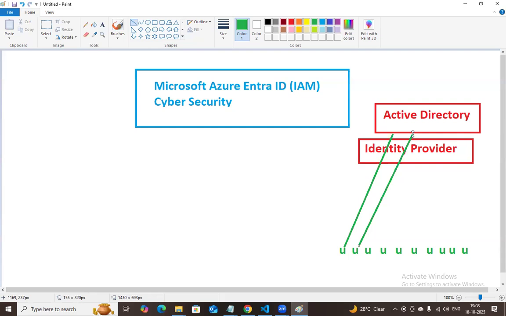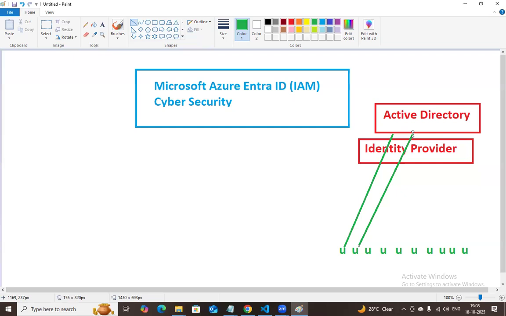So not every person can access the total Active Directory. Active Directory has a number of applications. The first user can access only 2 applications, the second user can access 3 applications, the third user can access only 1 application. Whatever service they want, that service they can access. That is an accessing process. That access needs to be maintained and permission given to the user. There is a concept called authentication and authorization, which is already available even on-premises.